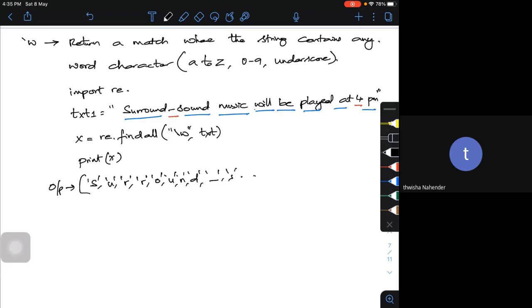It goes up to the end, that is T, then 4, then P, then M. Not only the letters and characters, it's going to match everything which is there: underscore, letters as well as the digits. If you want to search for everything, I can use this \w.